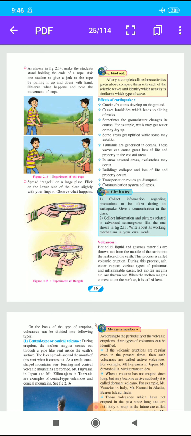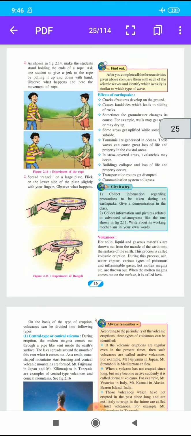First is the central type or conical volcano. And then the second is fissure type volcanoes. Here, the first is the central type volcano.